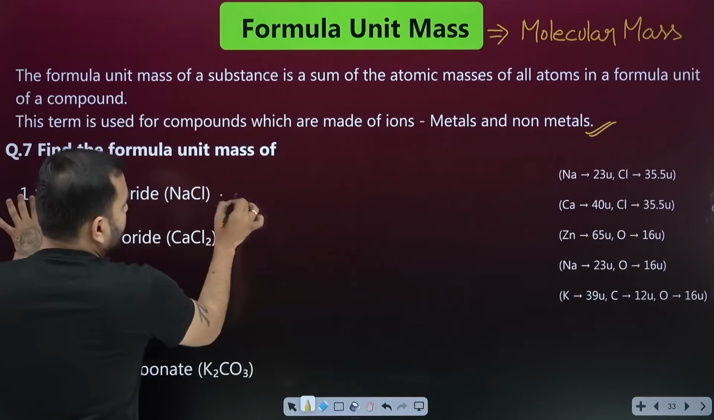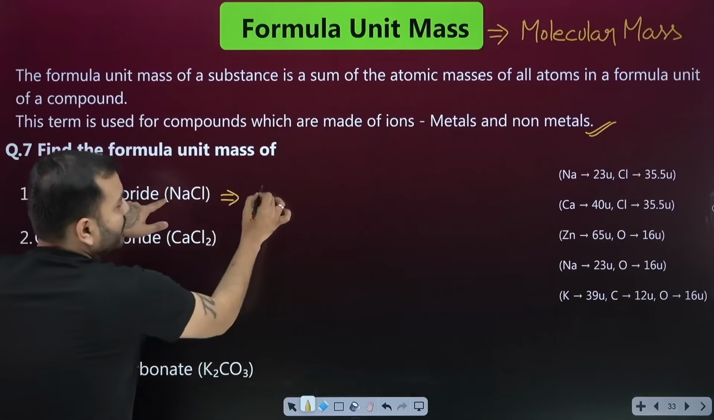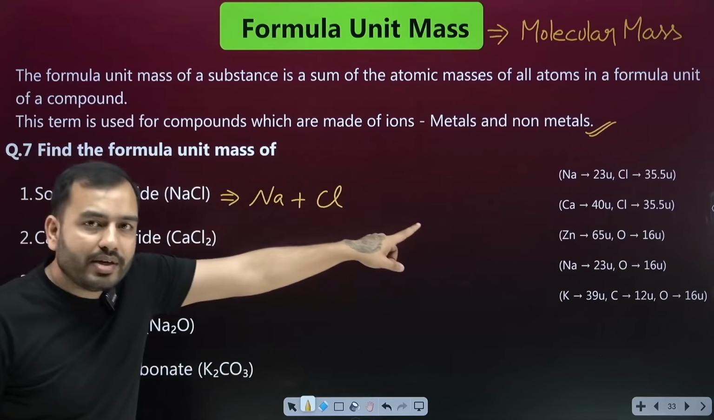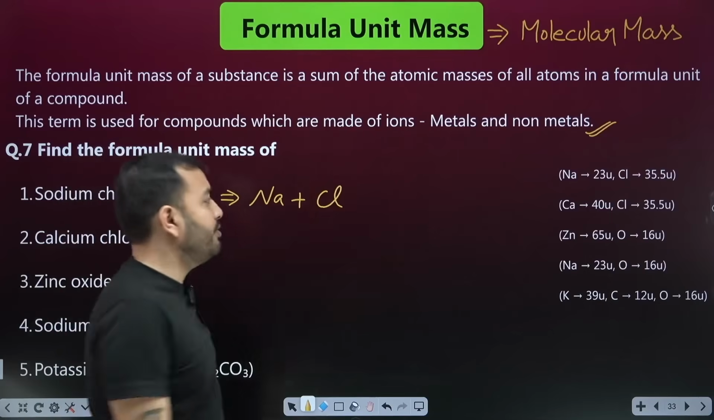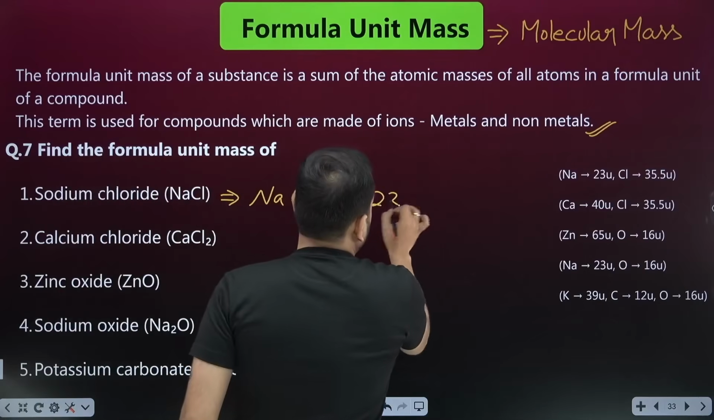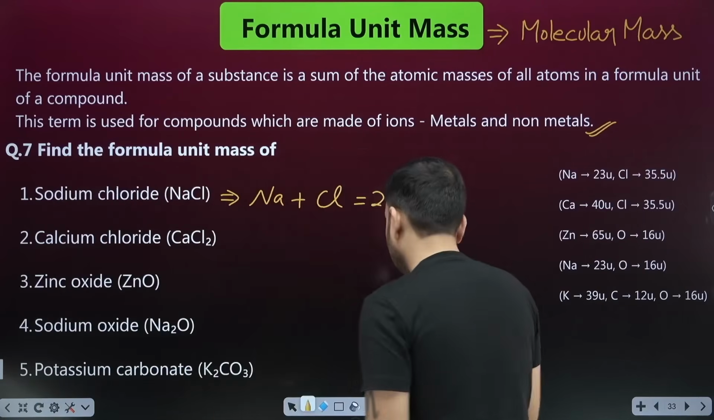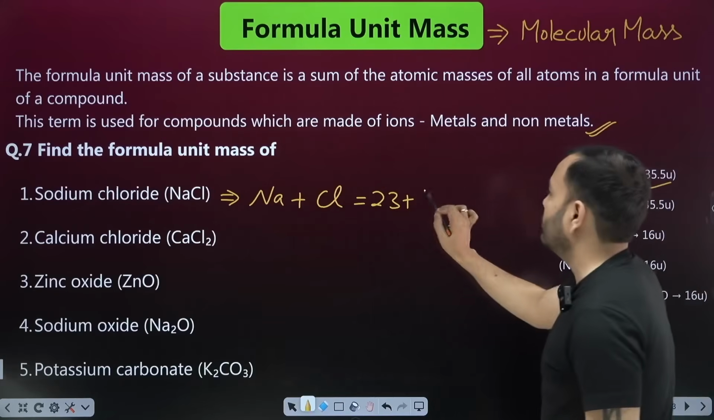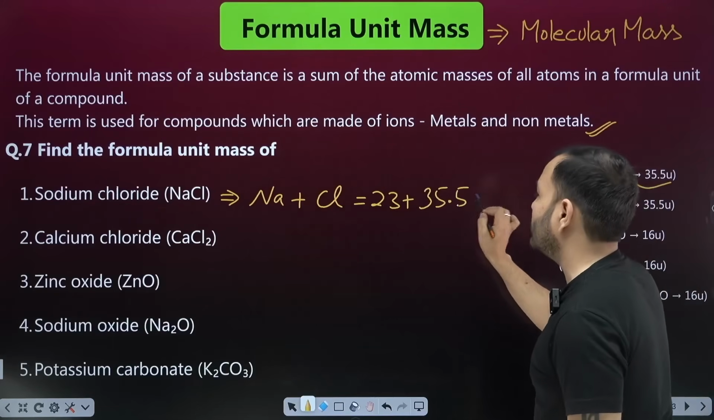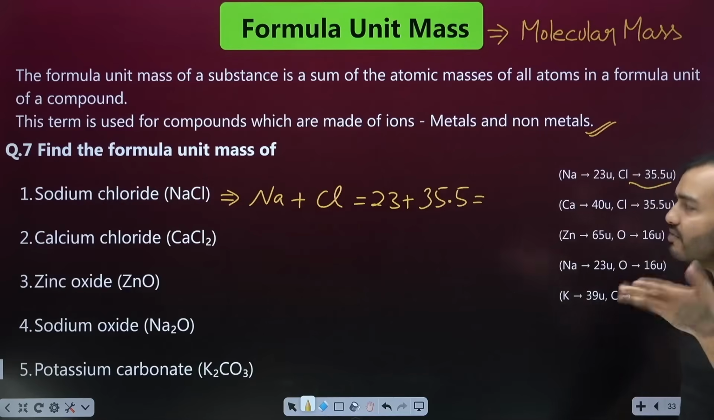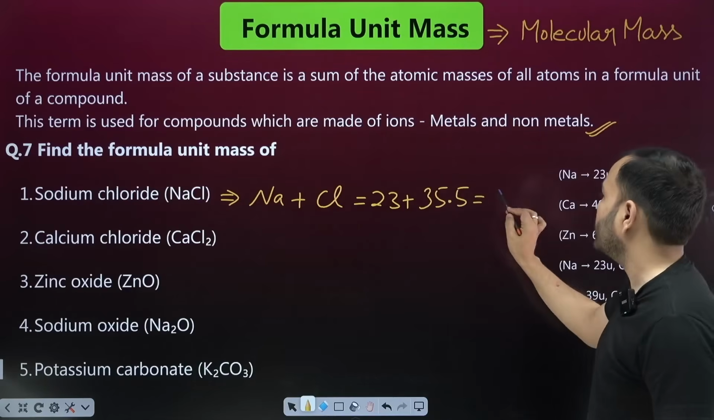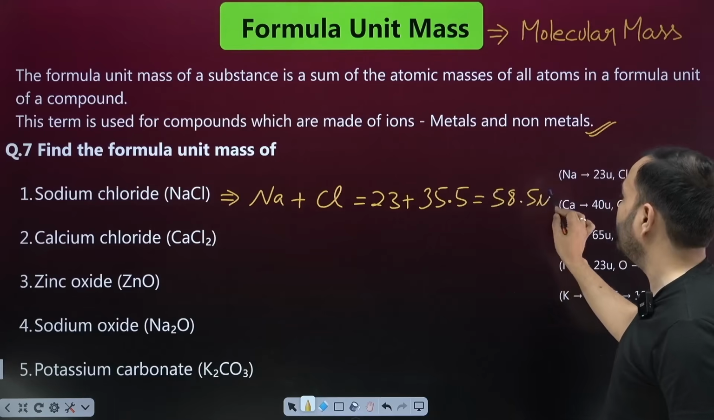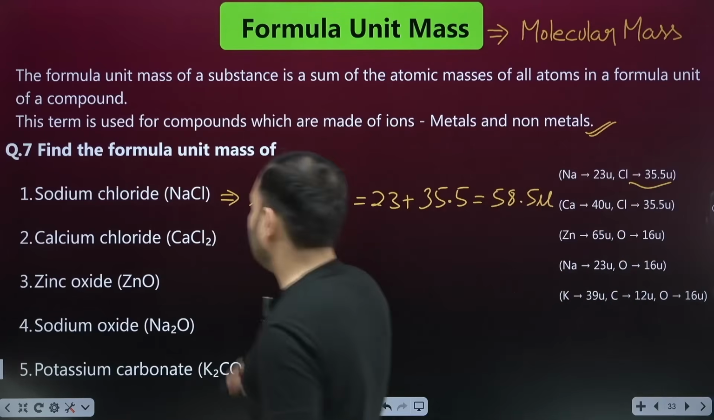Come on, let's start. Sodium chloride. What is inside this? There is one sodium atom. There is one chlorine atom. Sodium's mass is given as 23. Chlorine's is 35.5. Add them straight away. 23 plus chlorine's 35.5. Sir, how to memorize? You don't have to memorize it. Whatever you memorize while practicing, we'll find out. How much is it? 58.5.